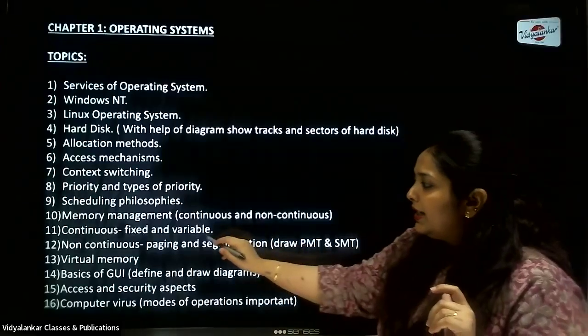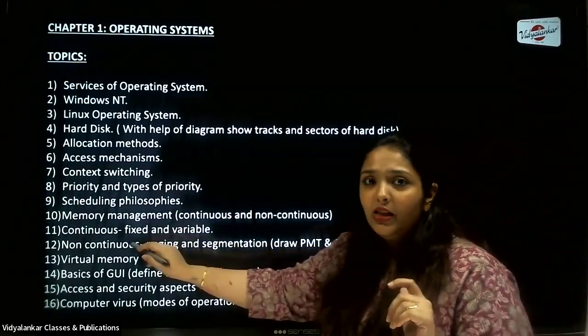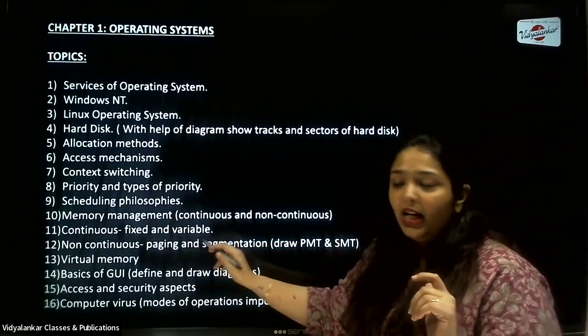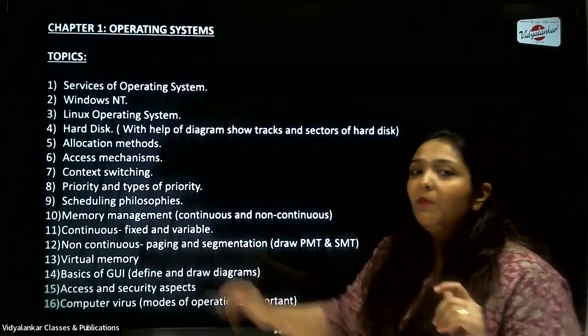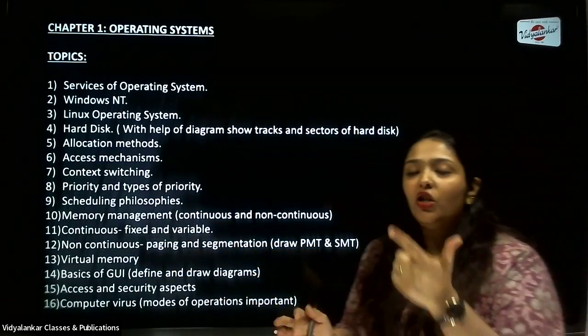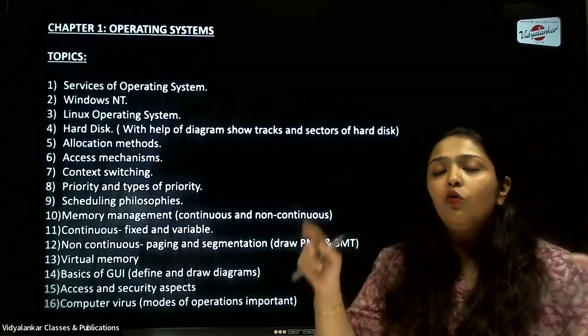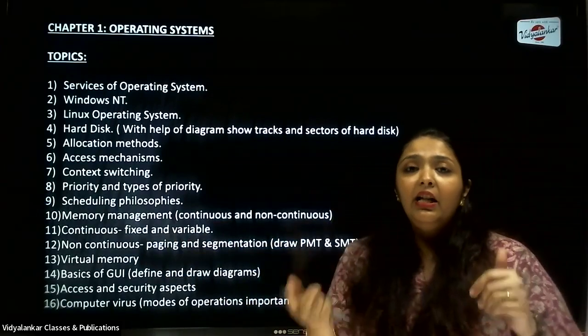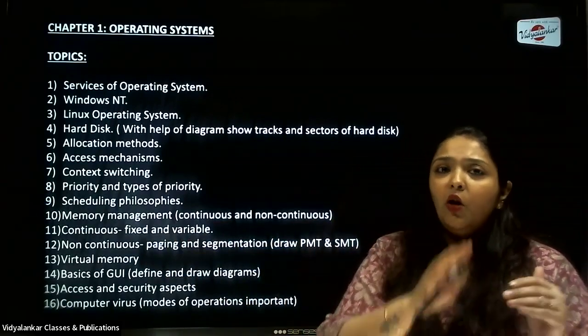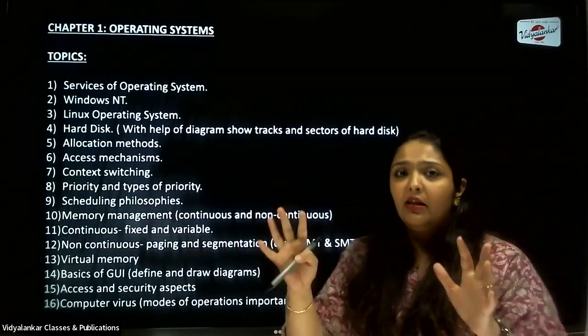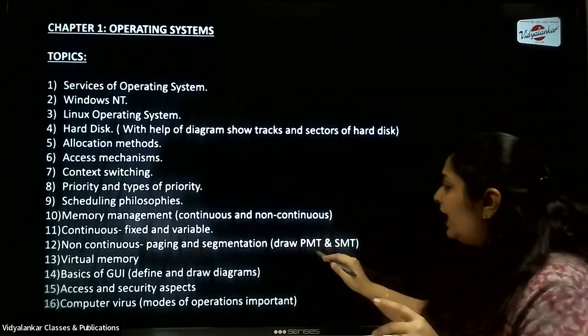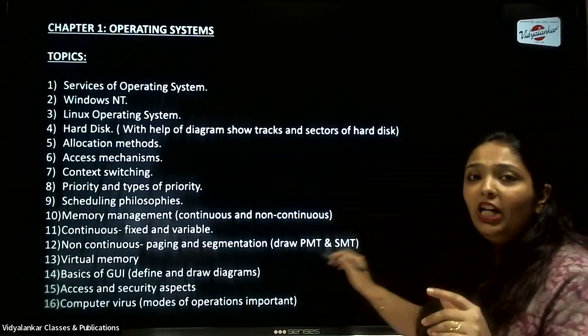Next, we've already discussed that you have to say continuous memory is fixed and variable. Then non-continuous memory, of course, paging and segmentation, very, very important. Now, paging: when you're explaining, don't forget to show the diagram where you are showing conversion of the logical and physical address. Okay, and also don't forget the keyword, that is your page map table.